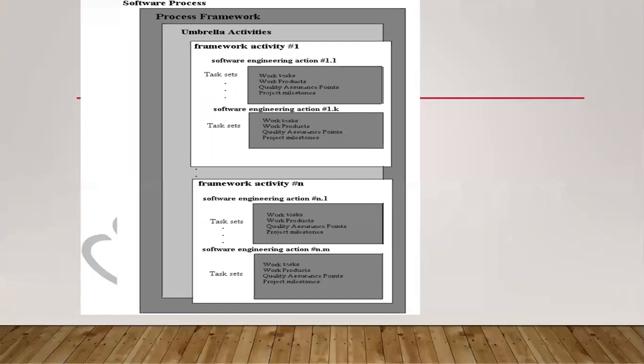This process framework has a collection of all the supported products to prepare the software, that is called process framework. And this process framework has umbrella activities. Umbrella activities in the sense, an umbrella is made with a number of pins with layers. Some layers are there.